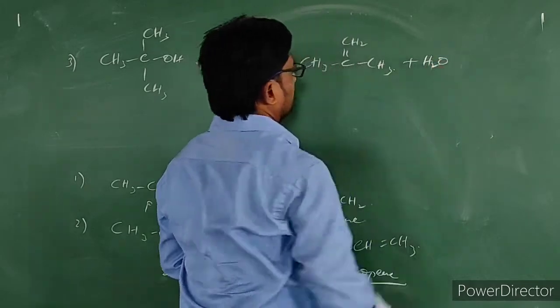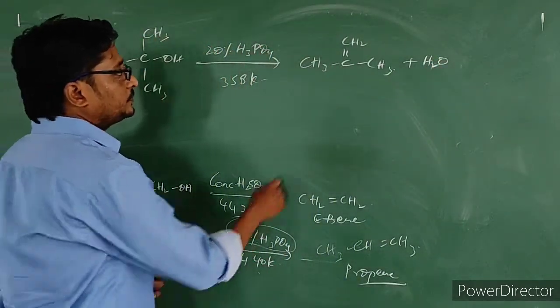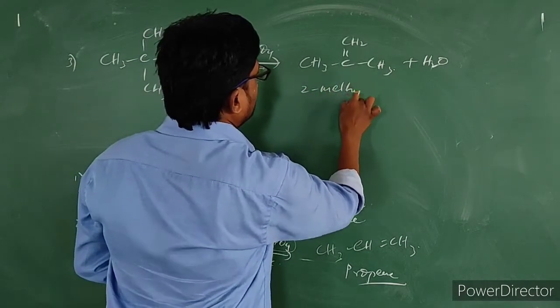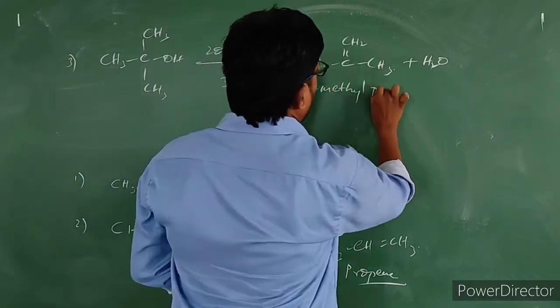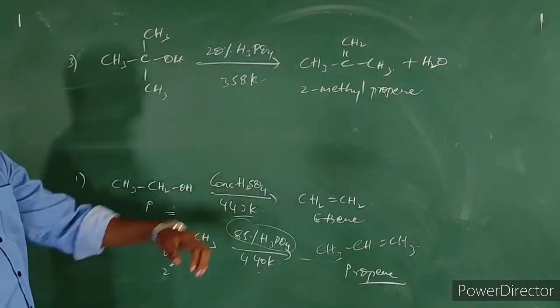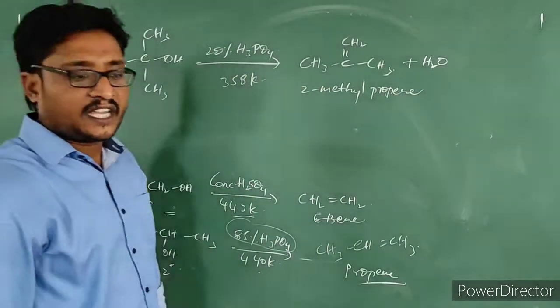H2O is also formed. So 2-methyl propene gets produced in this way. These are dehydration reactions.